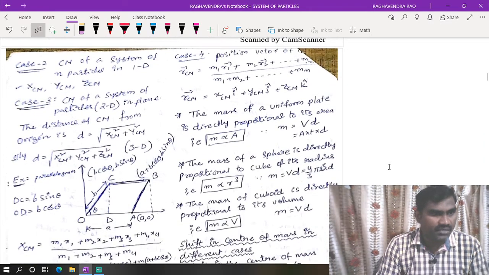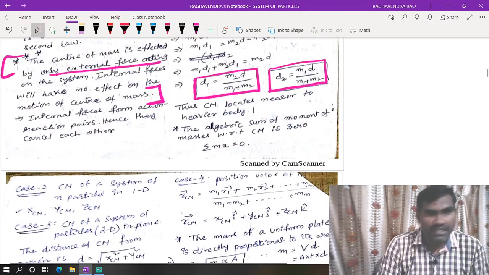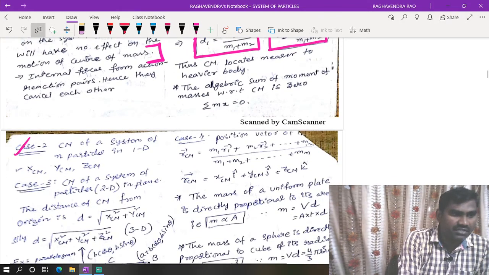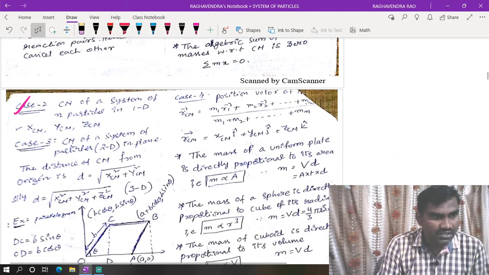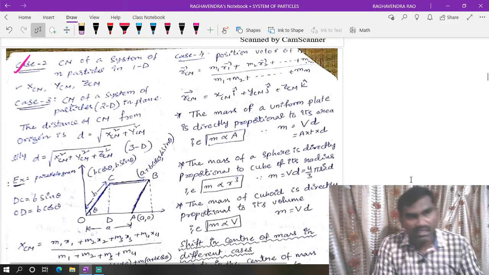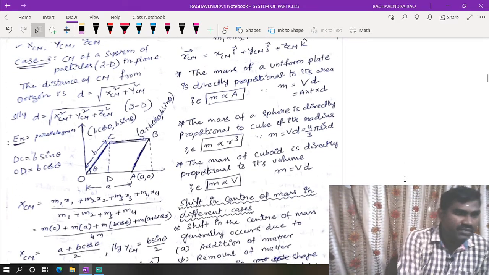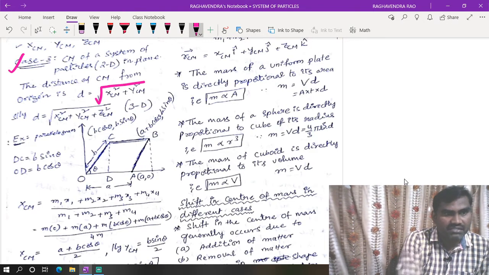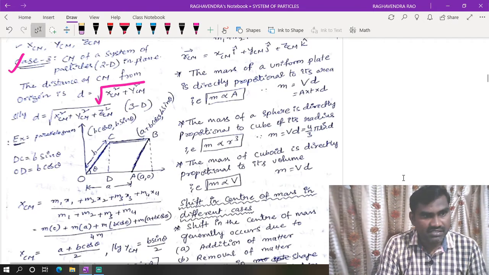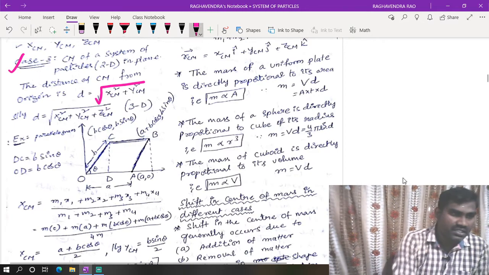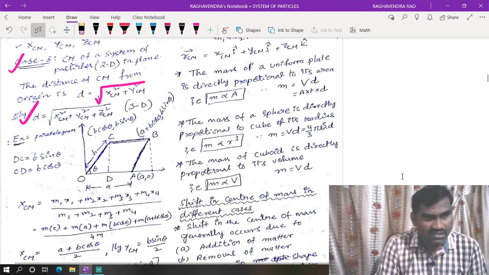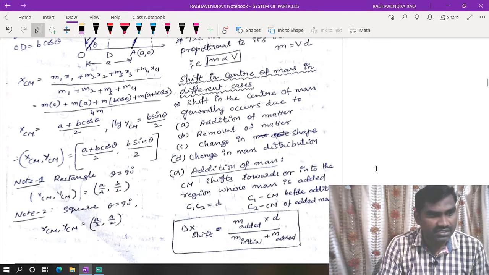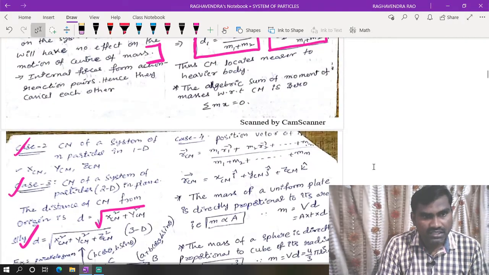So these are the basic points, in the case of one dimension. If it is two dimensional, we need to take two coordinates, that is x-CM, y-CM, z-CM along any one axis. If two are there, we need to find the location of the center of mass as the root of x-CM squared plus y-CM squared. In three dimensions we can take the location like this. One example was given here, so go through that example once.